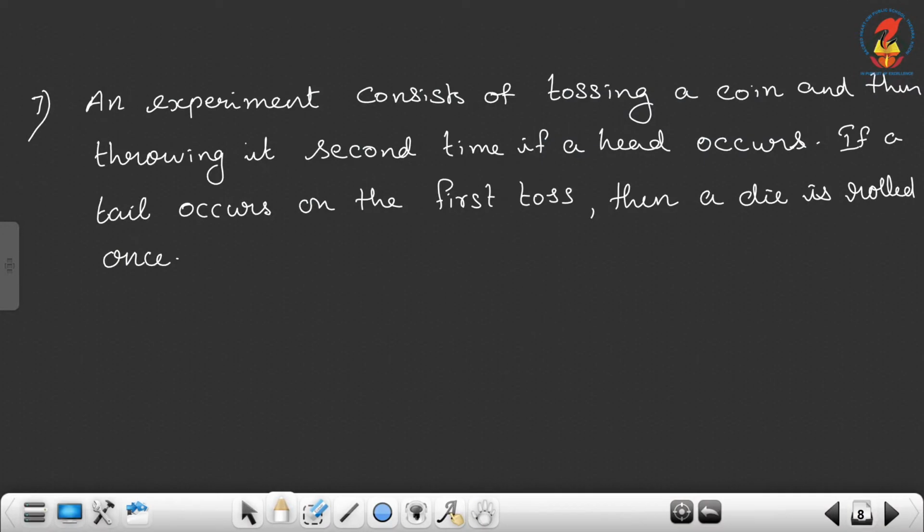Next one. An experiment consists of tossing a coin, then throwing it second time if a head occurs. If a tail occurs on the first toss, then a die is rolled once. Once again read the experiment. First we are tossing a coin. So either we get head or tail. If head occurs, what we do? Throwing it second time if head occurs. Okay. If tail occurs, a die is rolled.